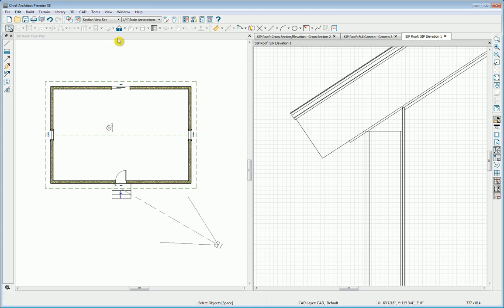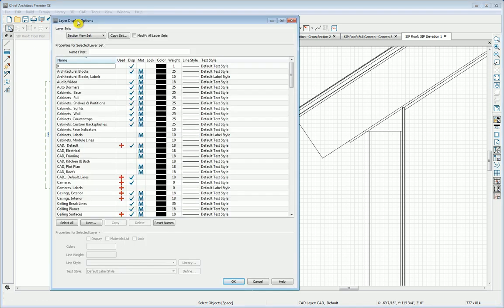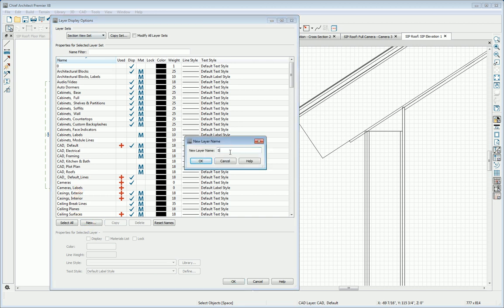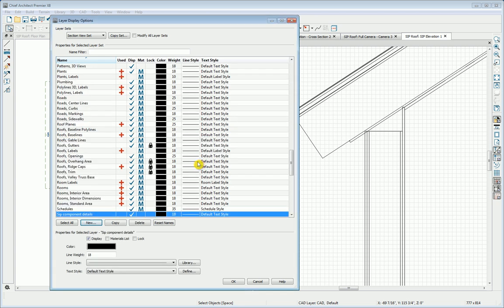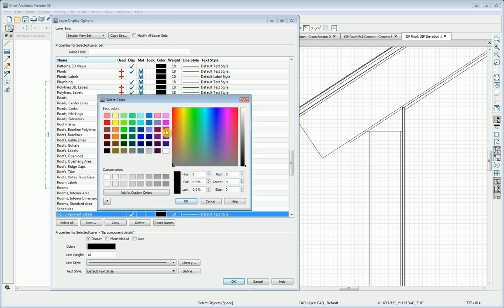So I'm in the section view layer set. I'll click here and I'll say let's have a new layer, and I'll name it SIP components or SIP component details, for example, and click OK. So I have this new layer. I can also maybe choose to draw in a color I can see easily, at least for a while, and change colors back to what I want later.